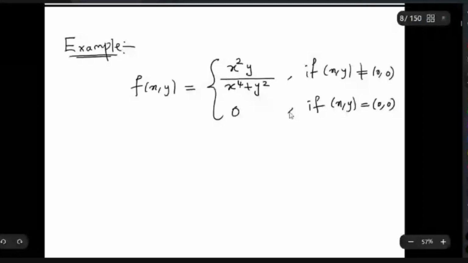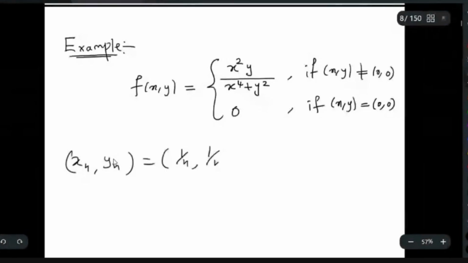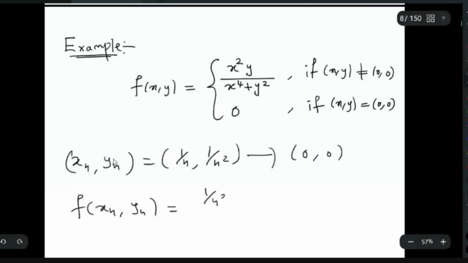For that you can consider the sequence (xn, yn) as (1 by n, 1 by n squared). If you take this sequence, you can easily observe that (xn, yn) converges to (0,0). But what about f of (xn, yn)? f of (xn, yn) is 1 by n squared times 1 by n squared divided by 1 by n raised to 4 plus 1 by n raised to 4.